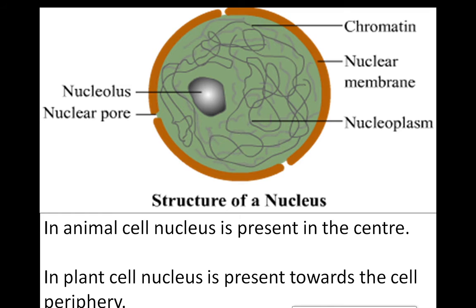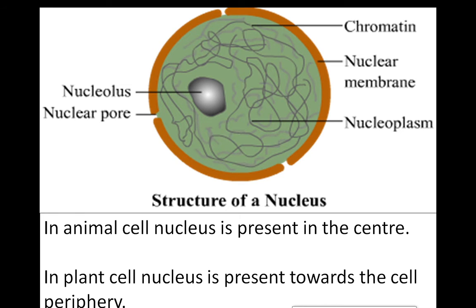Now there is a difference between the animal cell and the plant cell. In the animal cell, the nucleus is present in the center. But in the plant cell, the nucleus is present towards the cell periphery, meaning towards the side of the cell membrane.